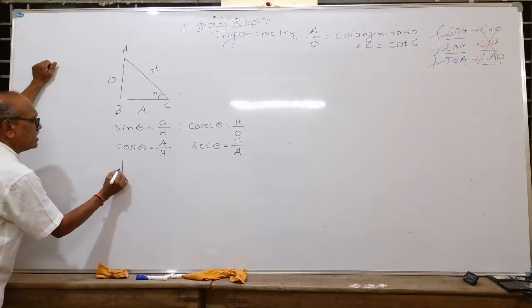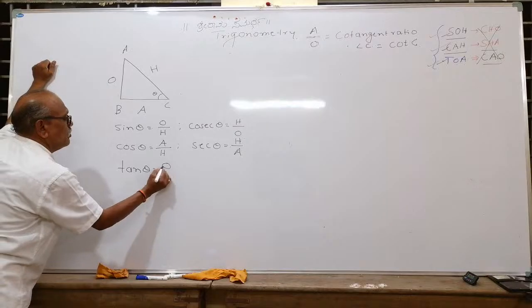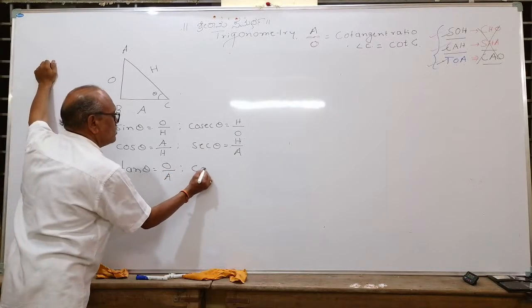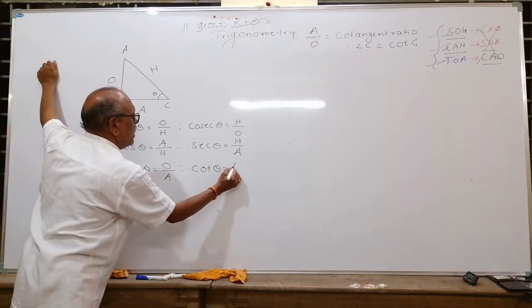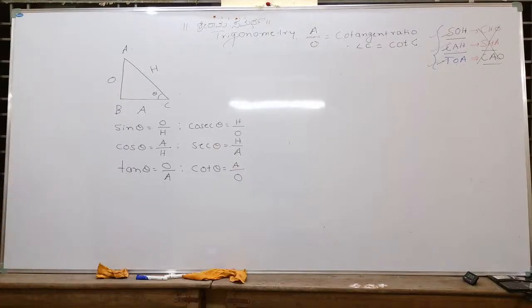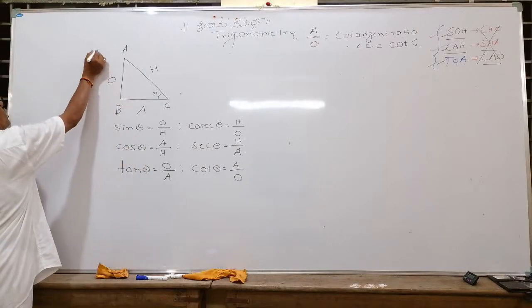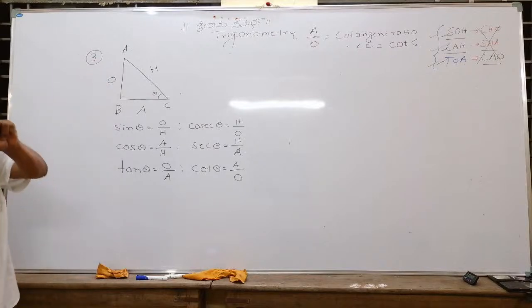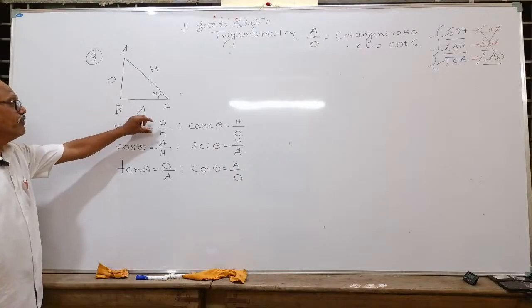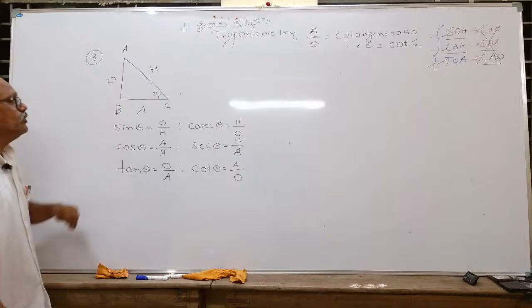And the next one is tan theta. Tan theta is opposite upon adjacent. Its reciprocal will be cot theta. Cot theta will be adjacent upon opposite. Six ratios already. Now my third point, after learning the trigonometric ratios, the third point I want to bring to your notice is what type of ratio sin theta will be. What type of fraction will it be?